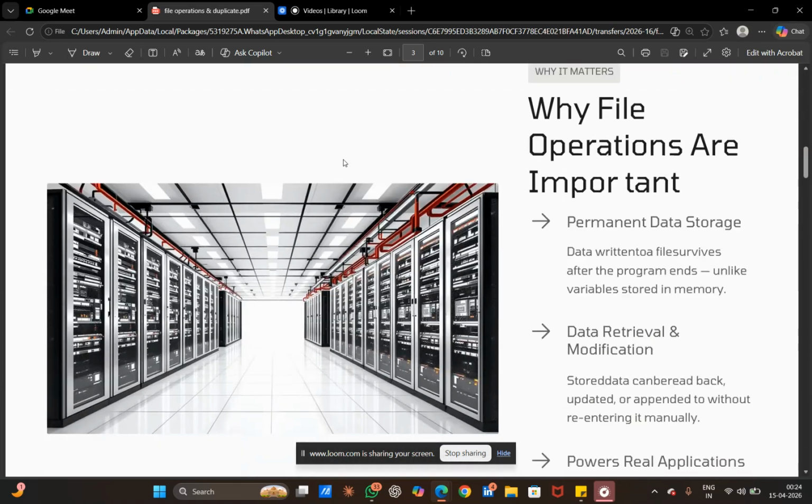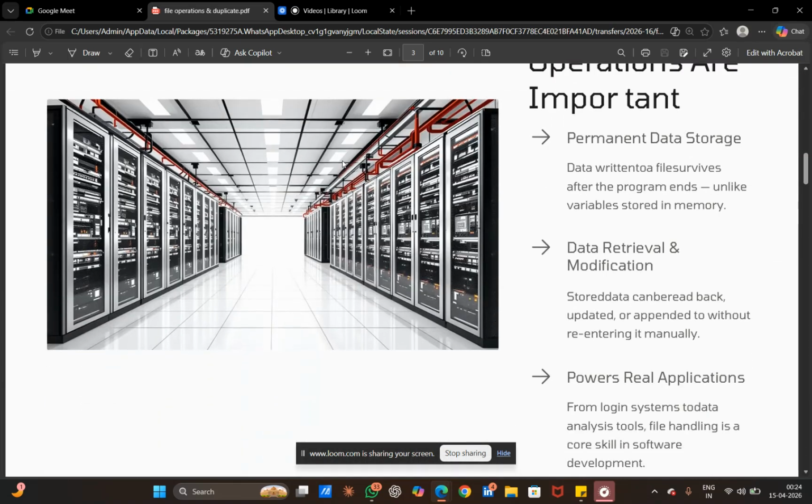Then, why are file operations important? Now, let's see why file operations matter. First is permanent data storage. Data stored in a file stays even after the program ends. Second is data retrieval and modification. We can read stored data later, update it, and add more information. Third is that file handling powers real-world applications. Many systems like login systems, data analysis tools, and record systems depend on file handling.